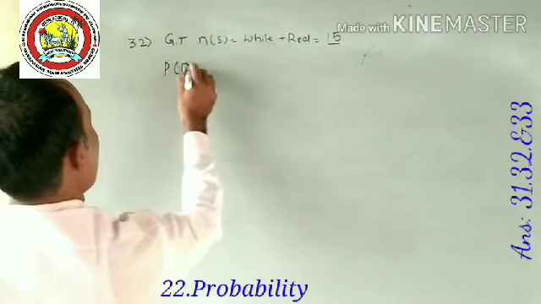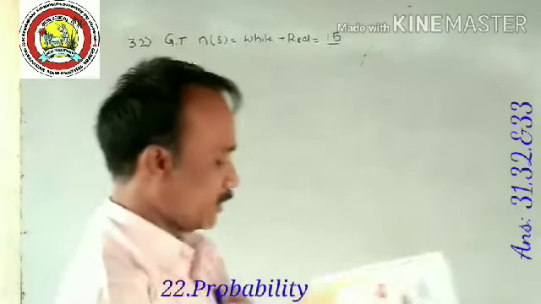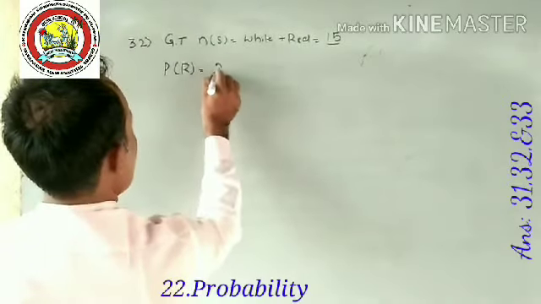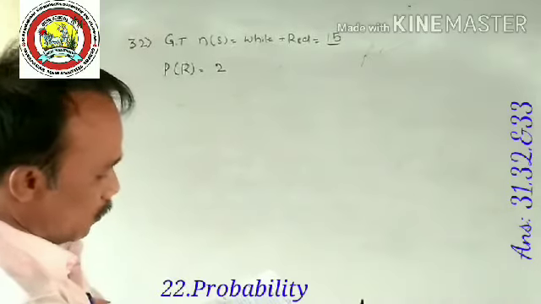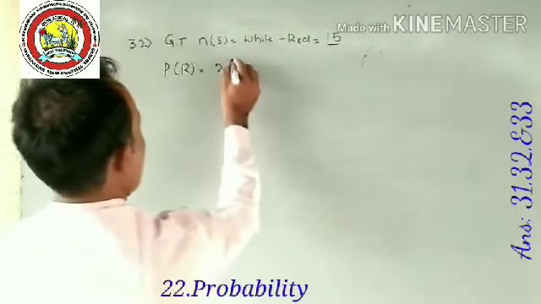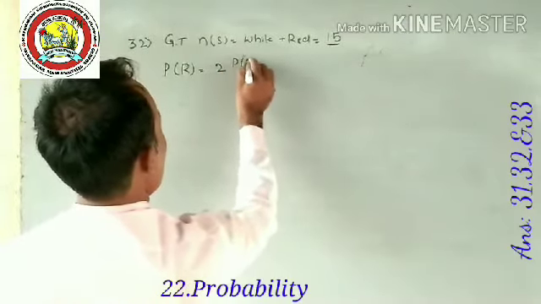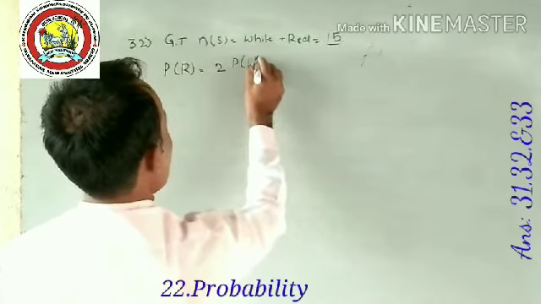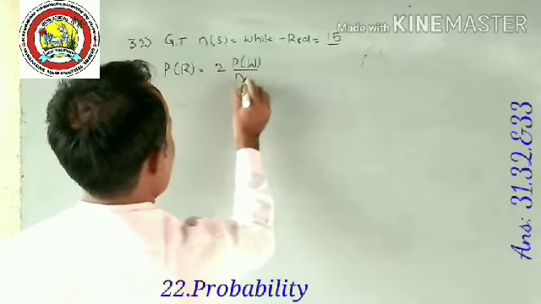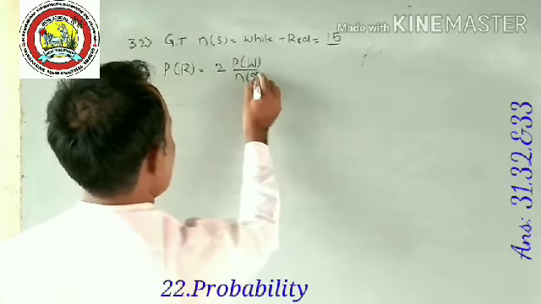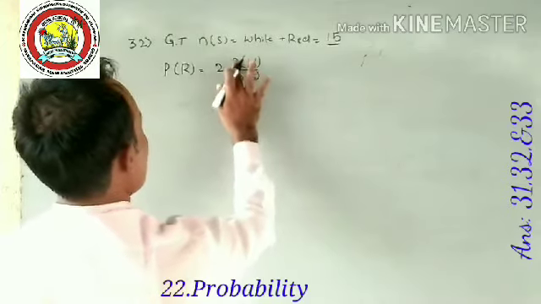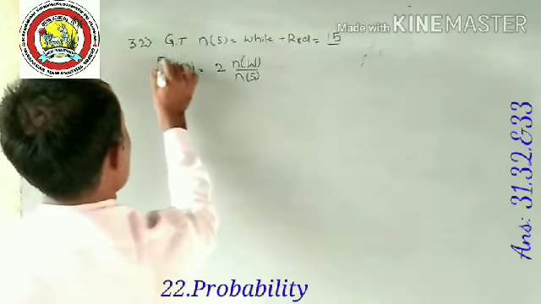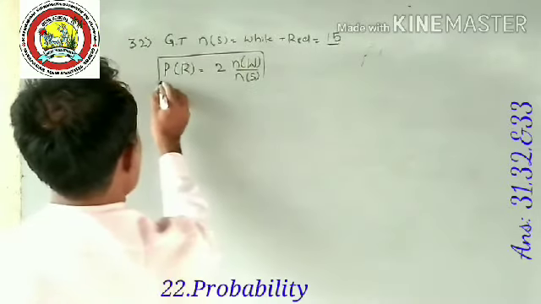P of R, the probability of a red ball, is twice that of a white ball, that is P of W, N of W divided by N of S. This is very important.